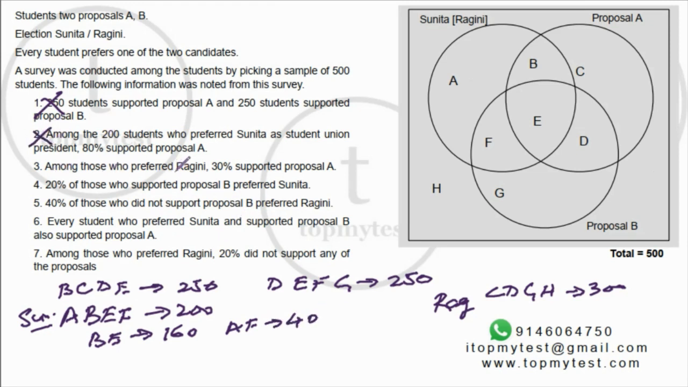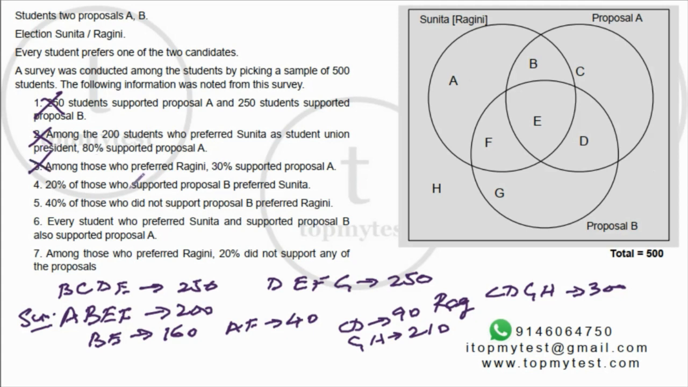Among the people who preferred Ragini, this one, 30% voted for proposal A. So they are Ragini, which means outside of ABEF. But in proposal A, which means C and D. So C and D will be 30% of 300, which is 90. So CD is 90, which means GH should be 300 minus 90, 210.